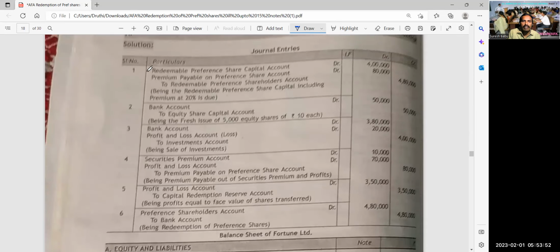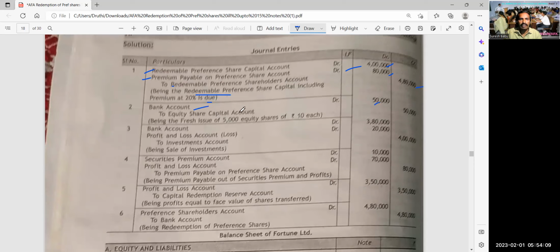See, redeemable preference share capital account debit 4 lakhs, premium debit 80,000, to redeemable preference shareholders fund 4,80,000. Must and should, you have to write the narration. Next, we are going for the new issue.